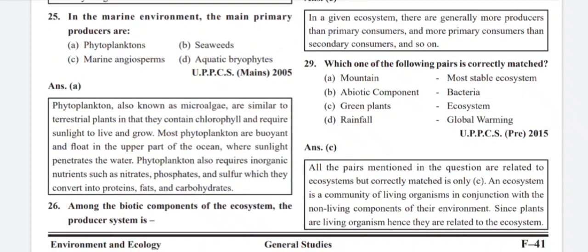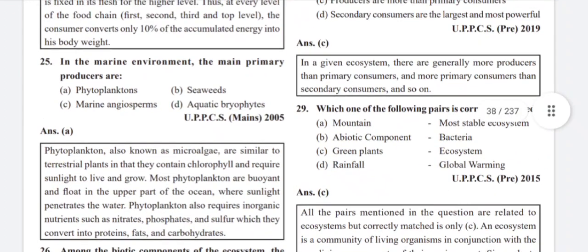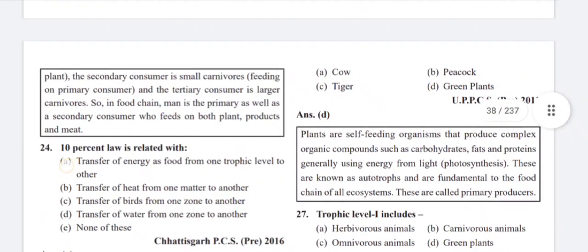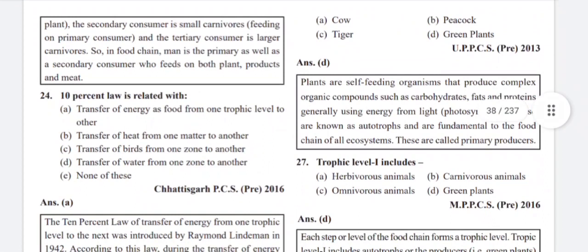Among the biotic components of the ecosystem, the producer system is green plants. Plants are self-feeding organisms that produce complex organic compounds such as carbohydrates, fats, and proteins, generally using energy from light, photosynthesis. These are known as autotrophs and are fundamental to the food chain of all ecosystems. These are called primary producers.